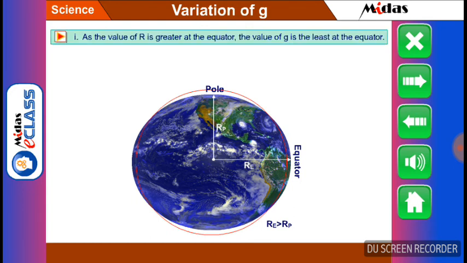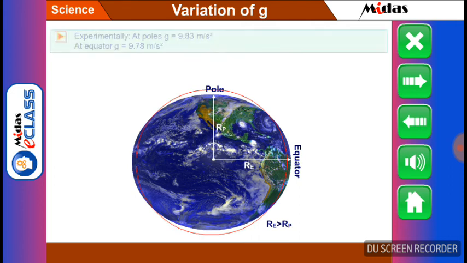Number 1, as the value of R is greater at the equator, the value of g is the least at the equator. And number 2, as the value of R is less at the poles, the value of g is the greatest at the poles. Experimentally, it has been found out that at the poles, the value of g is equal to 9.83 meter per second square, and the value at the equator is 9.78 meter per second square.